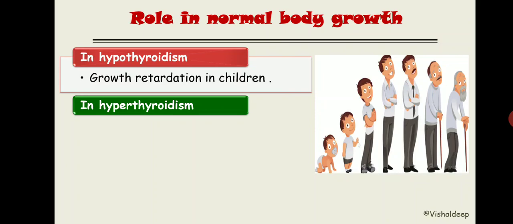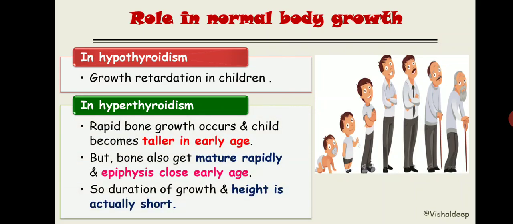How will you write it down? You have to write it like this: rapid bone growth occurs and the child becomes taller in the early age, but bone also gets matured rapidly and epiphysis closes early. So the duration of growth is short and the height of the person is actually short. This is all about normal body growth.